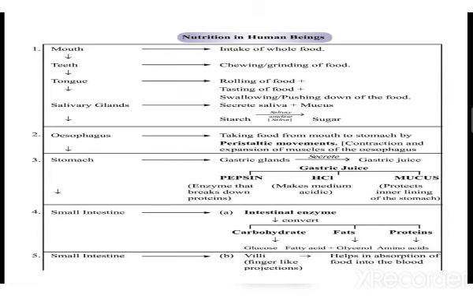HCl makes the medium acidic so that it is easy for digestion, and since the HCl is acidic, the mucus acts as a protective layer for the inner lining of the stomach.